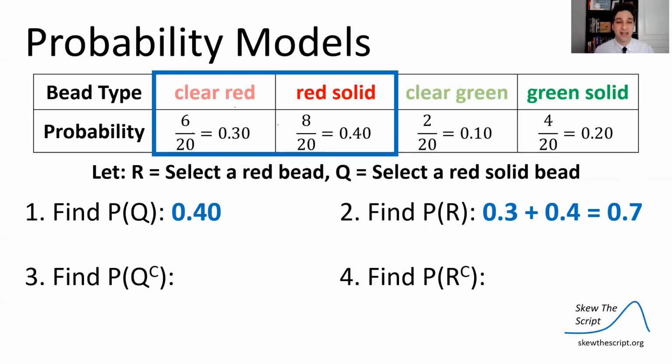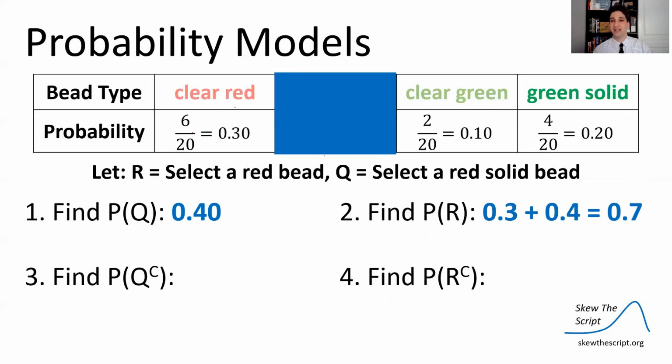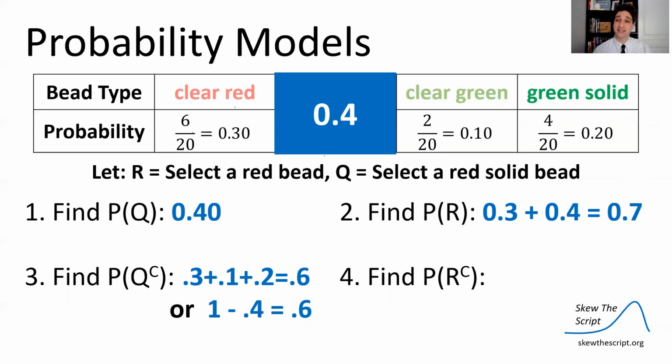Find the probability of Q complement. That means the probability of not selecting a red solid bead. So any bead except for the red solid one. So we cover up the red solid one, so it could be any of those other 3 options, and we can add those together. Another way we could do that is by using the complement rule. So we knew that the probability of getting a red solid bead was 0.4. So if we do 1 minus that, we also get the same probability, 60% or 0.6.